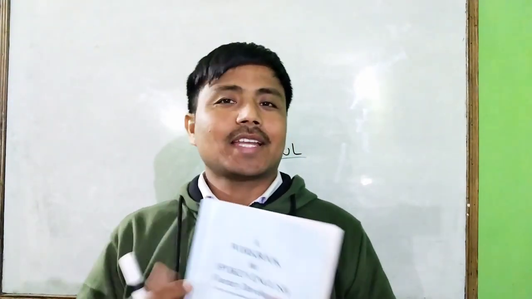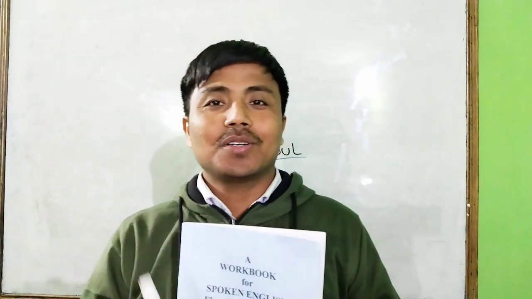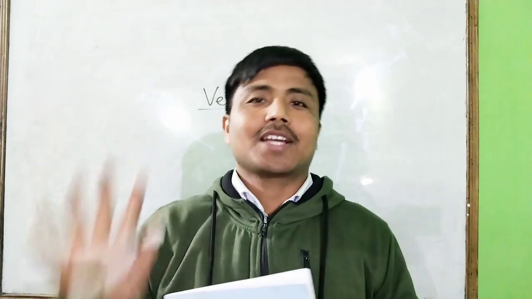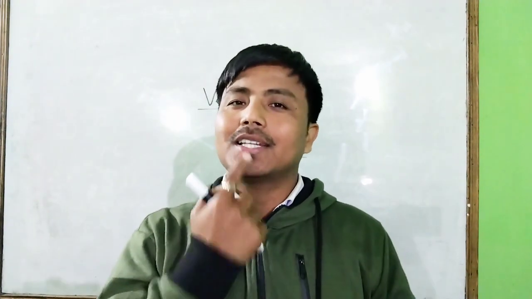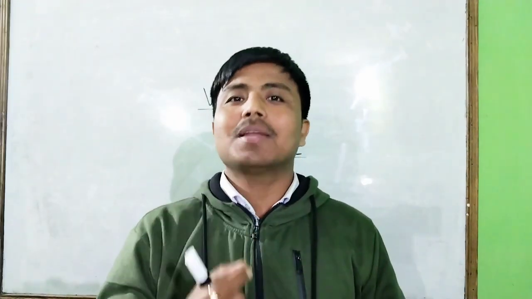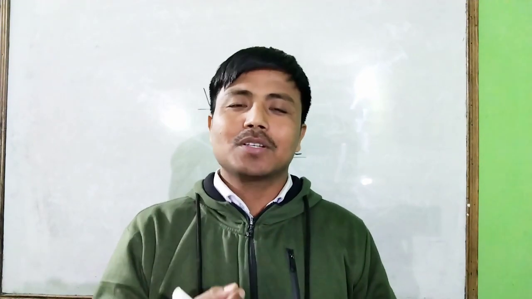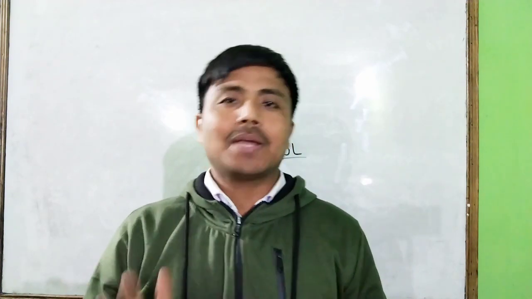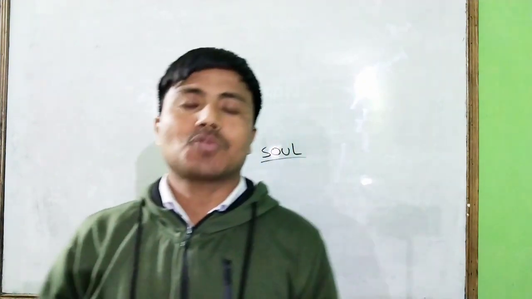Not in your book, not in your copy, or not in your brain. It will not work to keep it only in your brain. You have to set everything at the tip of your tongue. We have to keep all of it on the tongue because we use our tongue to speak. So when we need it, it should come out of our mouth. Our first target is to complete these 24 verbs. Also, some people call them 24 modal auxiliary verbs. But first we have to target these 24 verbs.